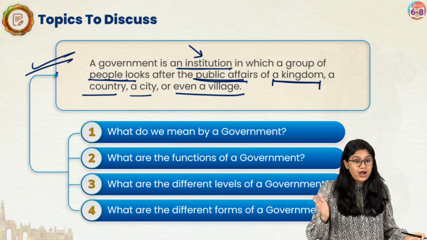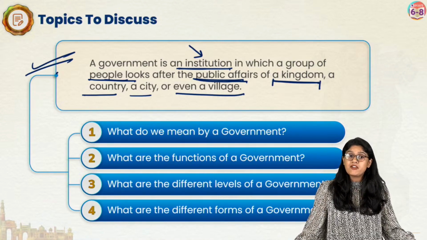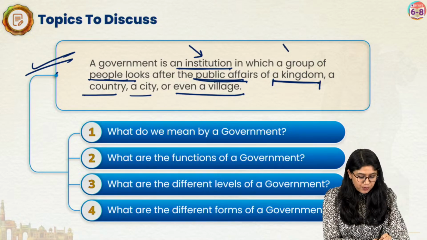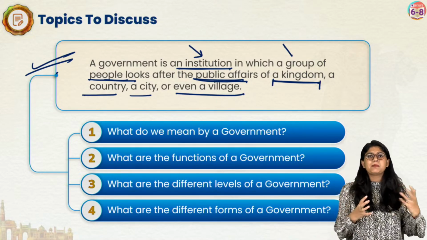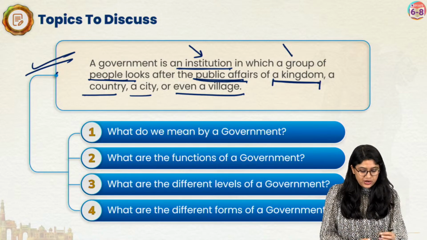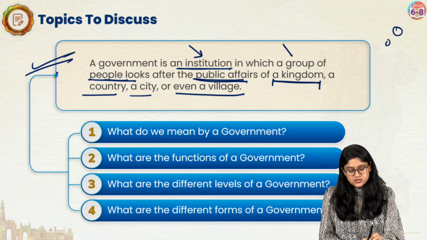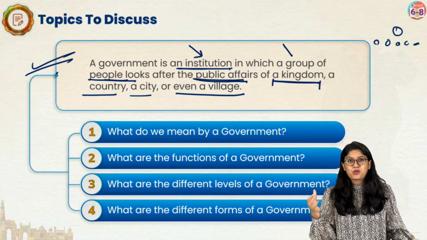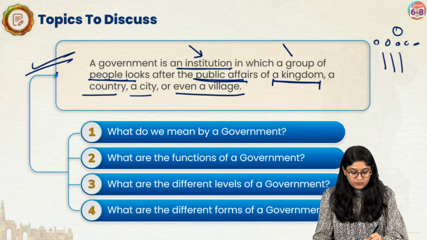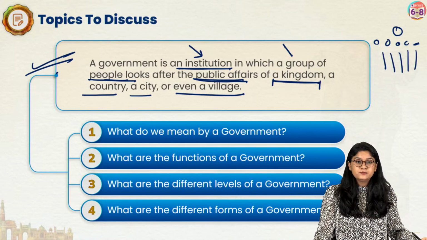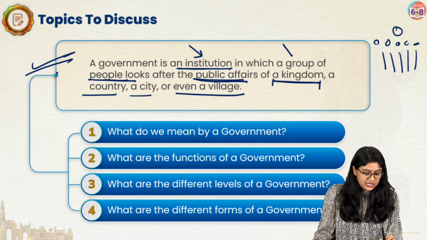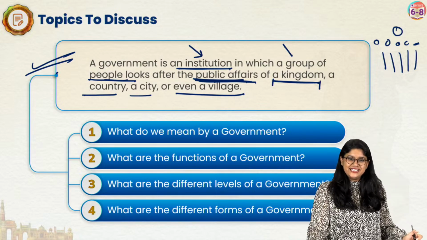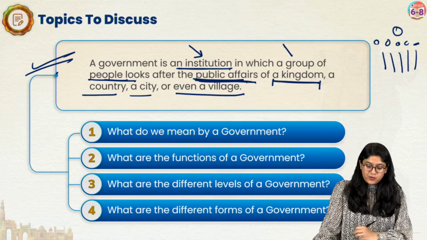I'll repeat it for those who have difficulty understanding what is government. Government is nothing but an institution that we have, in which a group of people will be looking after the public affairs. Now in our country, we have the government. We have ministers who will be taking a look at the different segments of the country, and that's how they will be able to help us. Clear? Affair means over here the topics that are there around. Okay? Good.